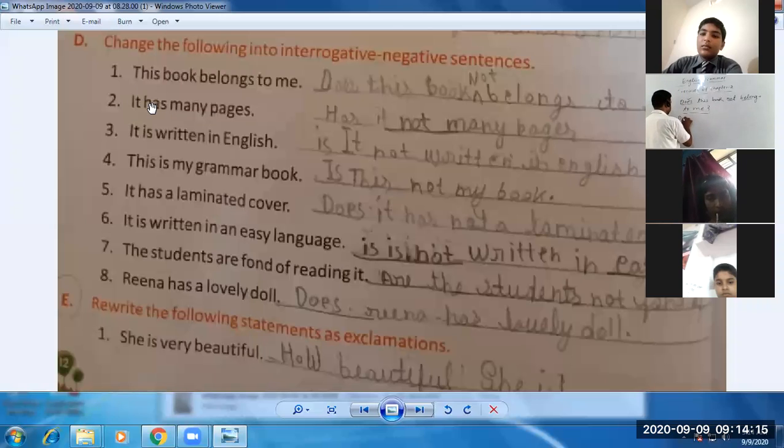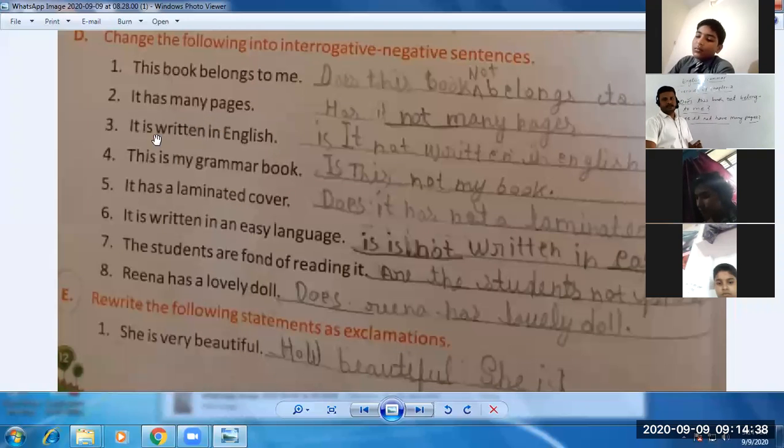So does it not have many pages and interrogative mark. Does, again I am just repeating, does it not have many pages? It is written in English. Again it's easy because the helping verb is there. Is it not written in English?